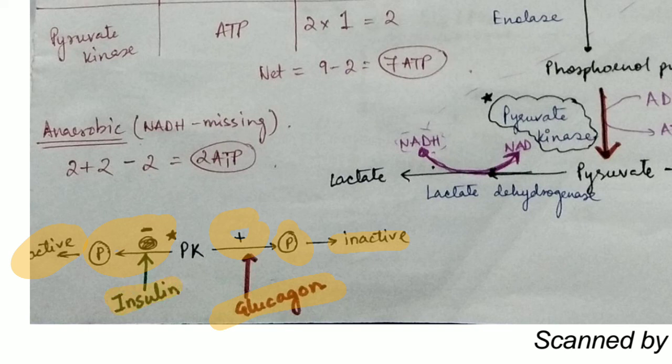Similarly, on the other hand, insulin is promoting the glycolytic pathway. How is it promoting the glycolytic pathway? By activating the pyruvate kinase. And how is it doing so? By dephosphorylating the pyruvate kinase. It is activating it, and in turn it is activating the entire glycolytic pathway. I think the entire part is very clear to all of you, and glycolysis is now at your fingertips.